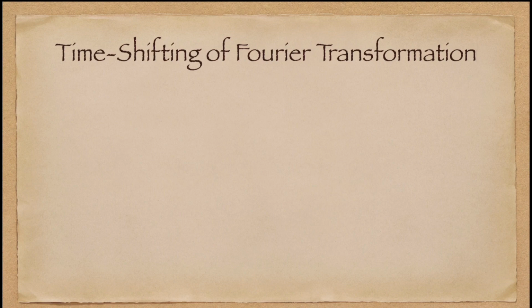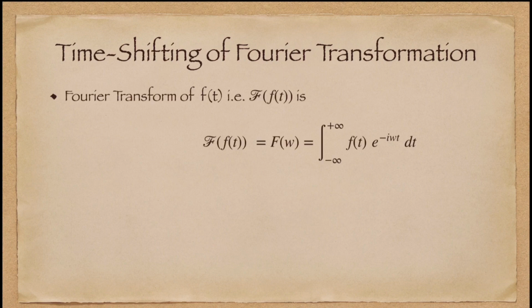So the next is time shifting of Fourier transformation. If we consider f(t) any function in time domain, then its Fourier transformation F(omega) equals the integral from minus infinity to plus infinity of f(t) e to the power minus i omega t dt.